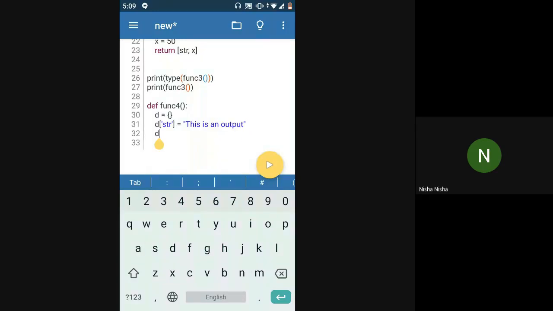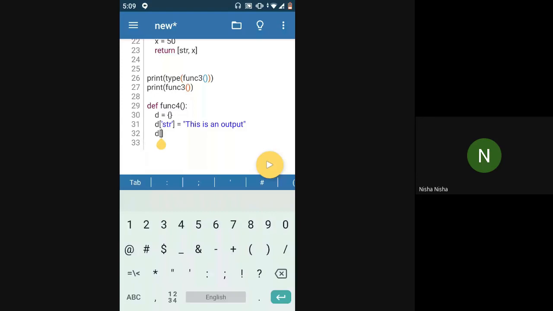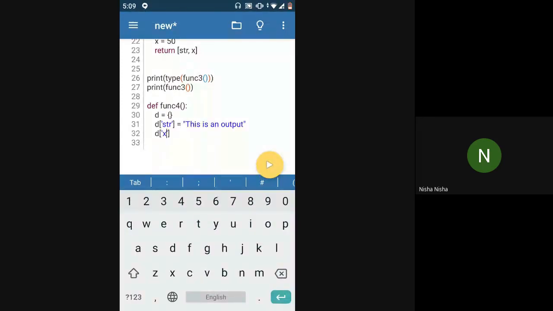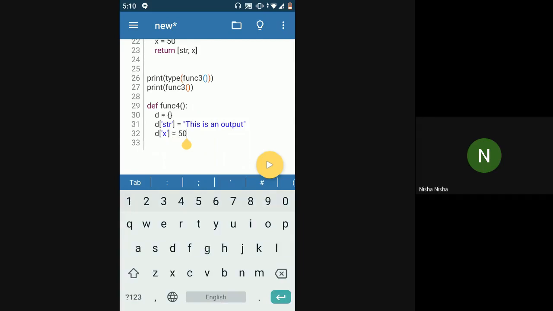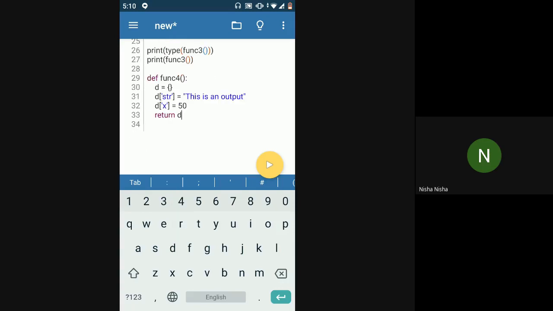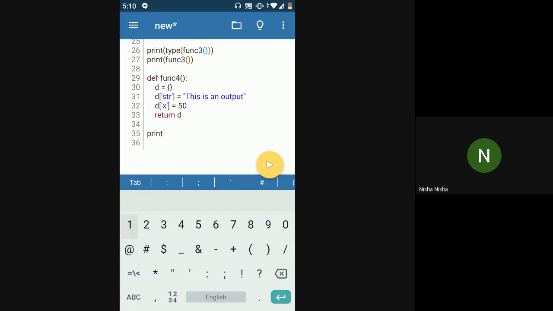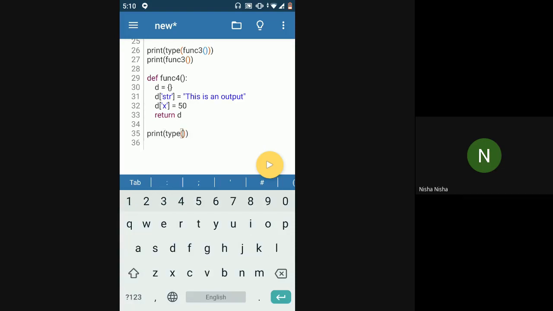And the second one would be an integer, so I just say x is equal to 50. Okay, so now I have a dictionary created, and if I want to return it, I'll just return the dictionary, and if I print the type of the function output, it should give me dictionary.